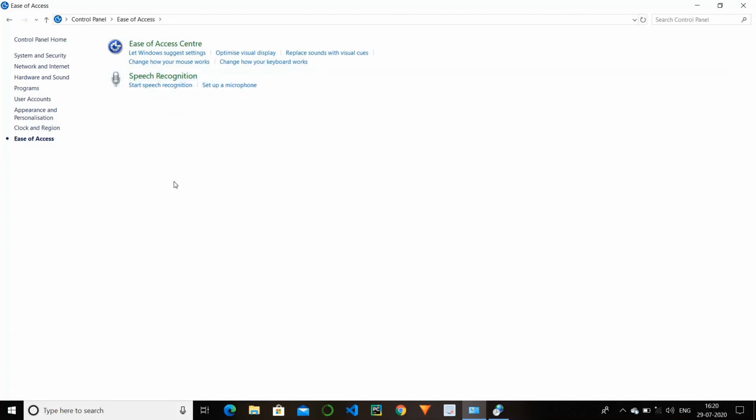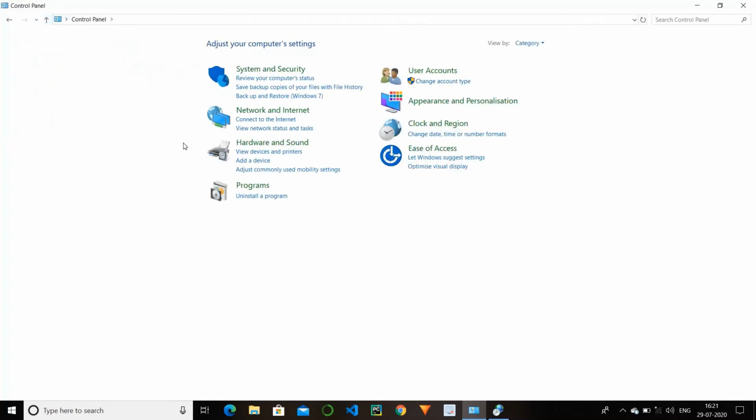With the help of the speech recognition option, you can control your laptop or computer by your own voice. By setting up this option, you can start speech recognition or set up a microphone. With the set up microphone option, you can set up your microphone, with the help of which you control your laptop or computer. For this, you have to start your speech recognition.